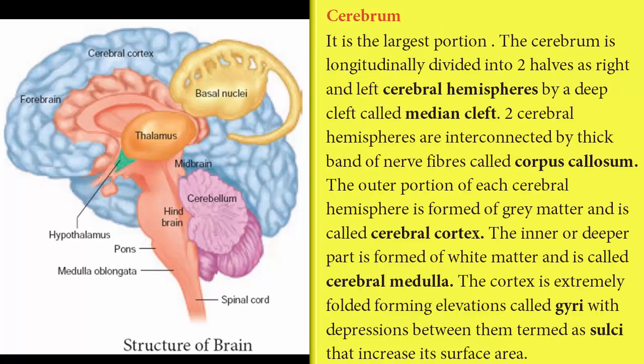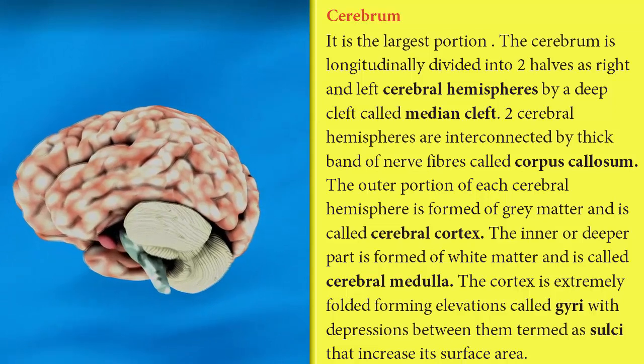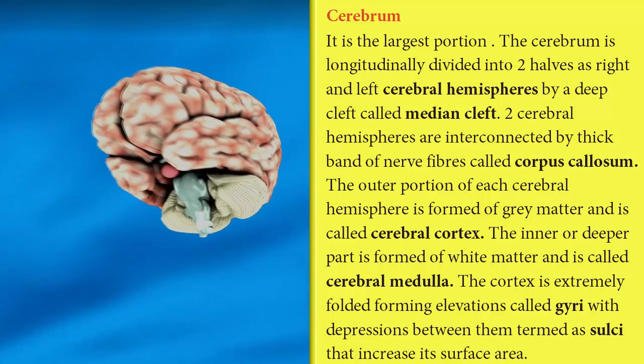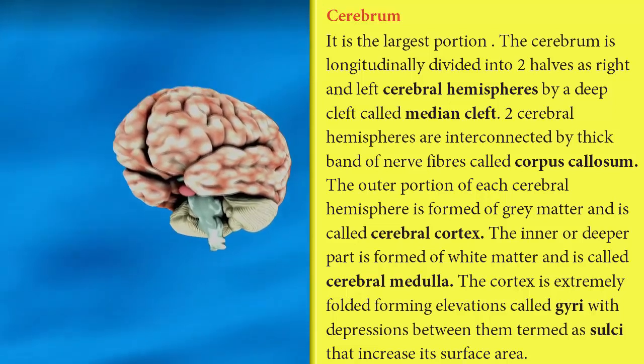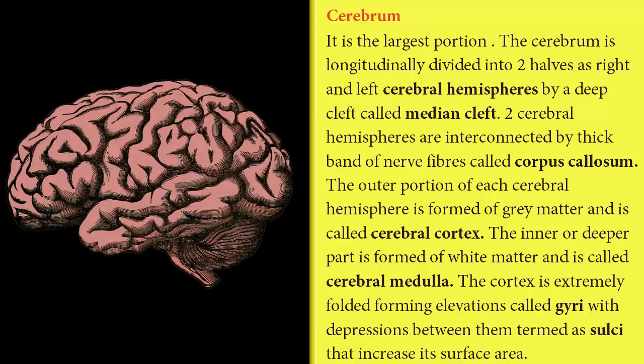First, coming to the cerebrum, it is divided into right and left hemispheres, which are divided by a deep cleft called the median cleft. These two hemispheres are connected by a thick band of nerve fibers called the corpus callosum. These two hemispheres form the cerebral cortex, which is the dorsal side, that is the outer side of the cerebrum, and the cerebral medulla is made of the inner side and is made of white matter, whereas the cerebral cortex is made of gray matter.